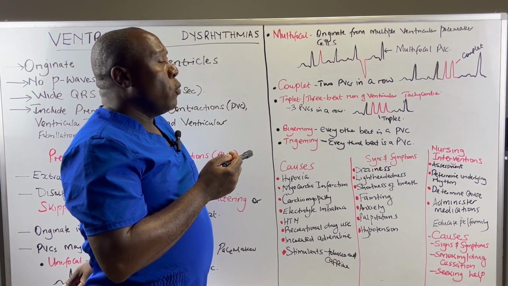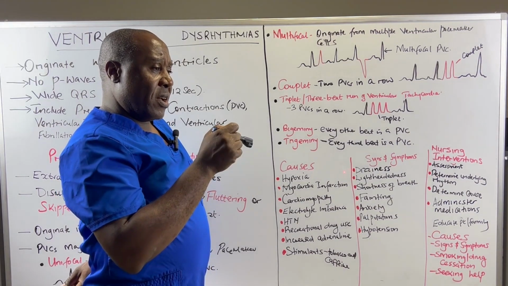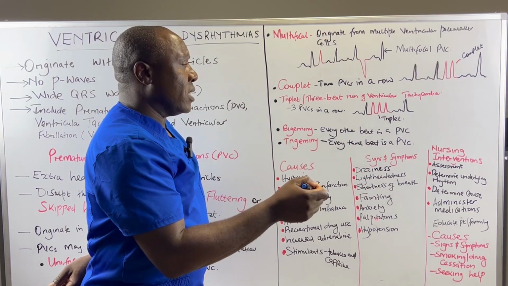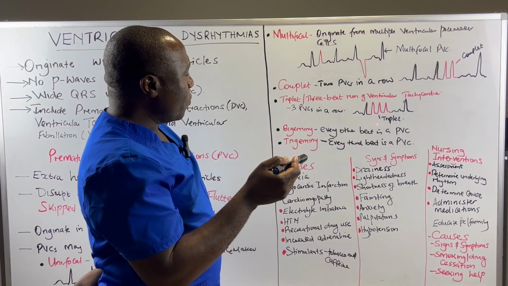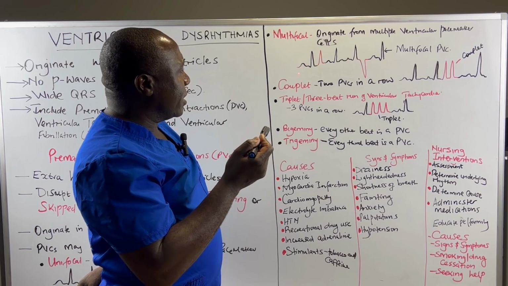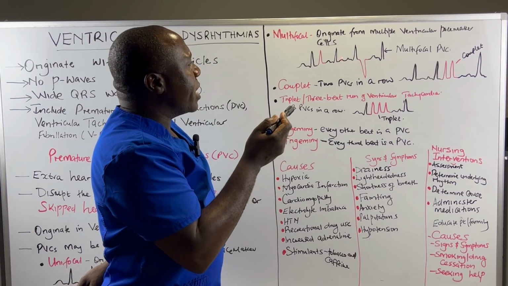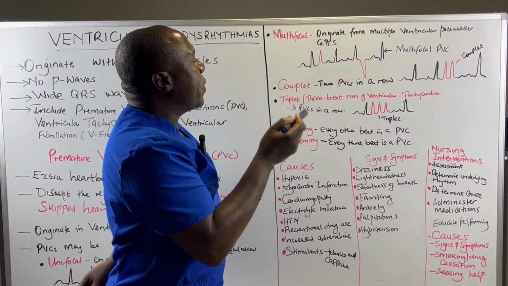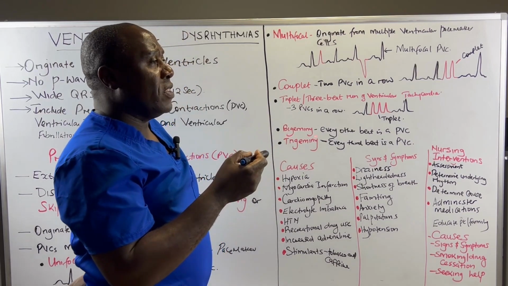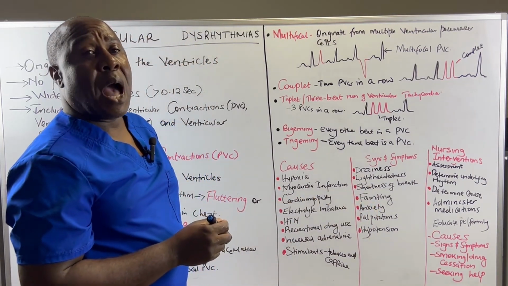PVCs can also be bigeminy. By bigeminy, we mean that every other beat is a PVC. So we have a regular heartbeat, then a PVC. A regular heartbeat, a PVC. So like in this case here, we'll have a normal heartbeat, a PVC. Then a normal heartbeat, then a PVC, which could be in a different location, but every other beat is a PVC. Normal heartbeat, PVC. Normal heartbeat, PVC. That's what we call a bigeminy.